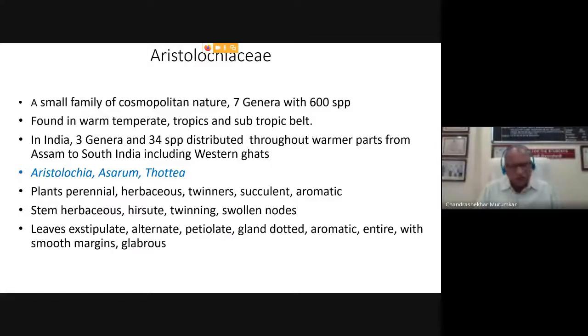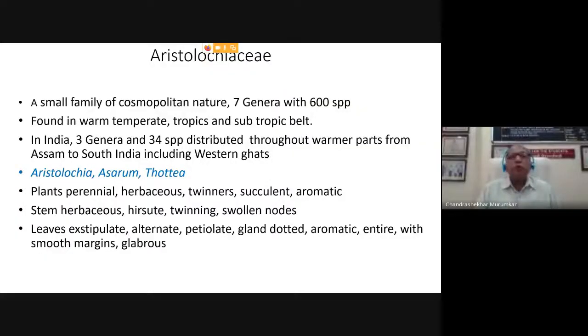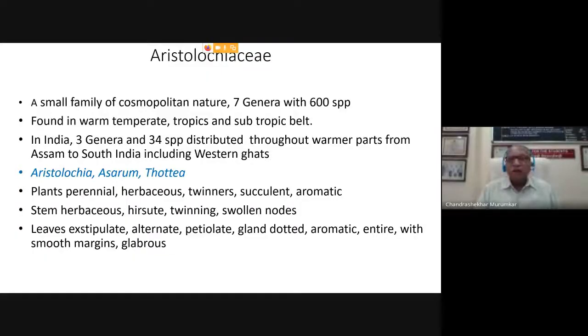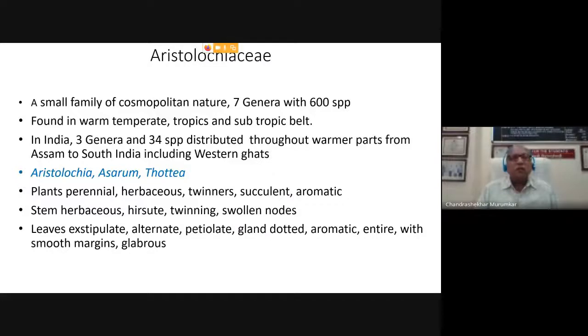The leaves are exstipulate, alternate. They are always petiolate. The petioles are much longer, conspicuous, and they are ridged or notched. The leaves are gland dotted, because of that they are aromatic. The leaves are generally entire and peltate. They are heart shaped, not dentate, and have smooth margins. Even sometimes when hair is present, the leaves can be called glabrous leaves, smooth.